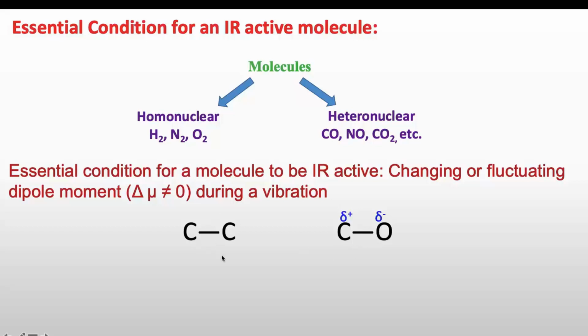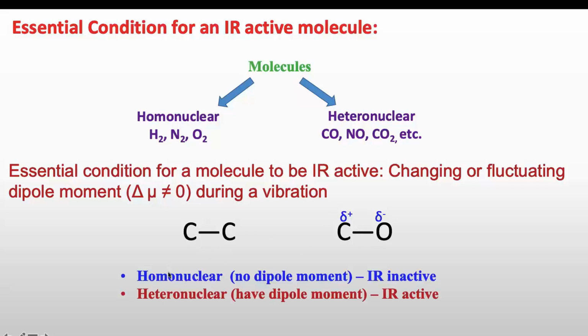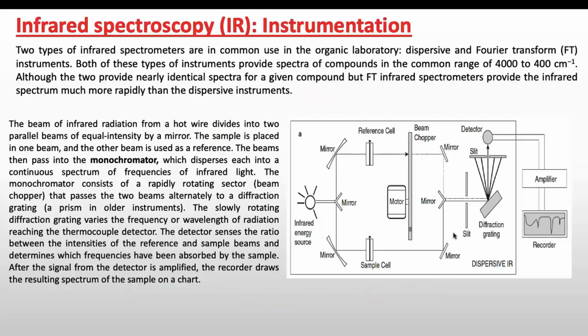So the carbon-carbon bond will be IR inactive, while the carbon-oxygen bond will be IR active, because there is a change in dipole moment. So all homonuclear molecules, where there is no change in dipole moment, are IR inactive, while heteronuclear molecules, which have a change in dipole moment, will be IR active. This is the condition for finding which molecules are IR active or inactive.